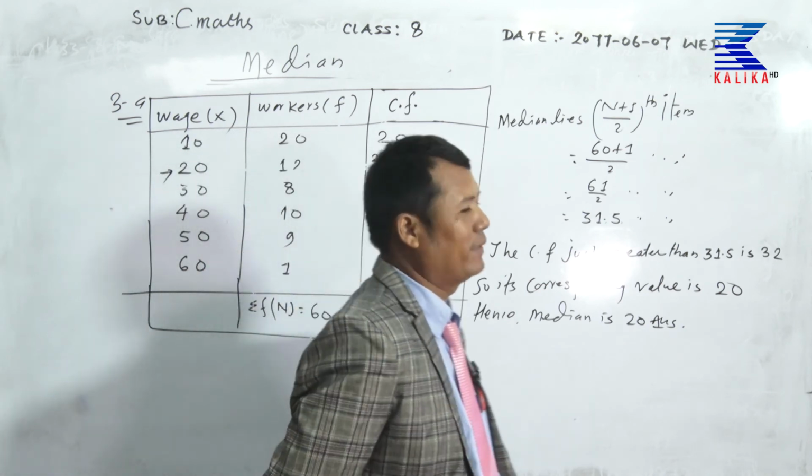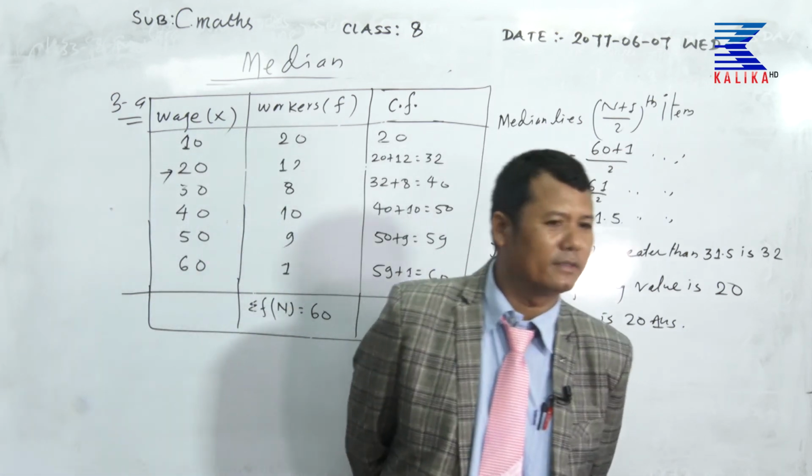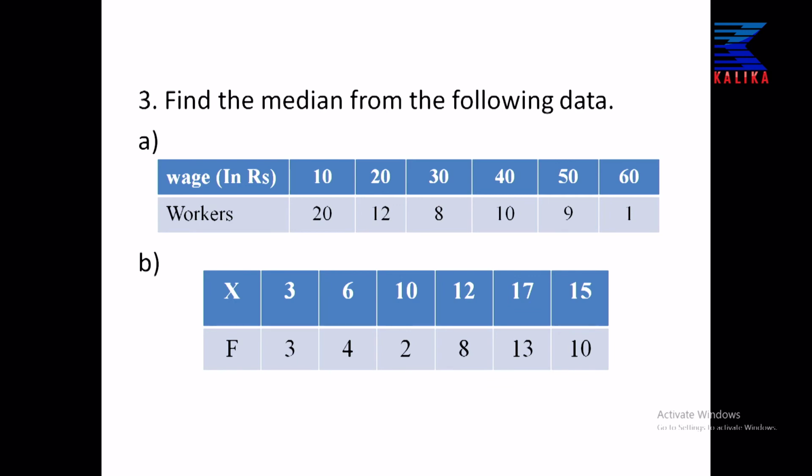And second question please, question number 3B. Now x is 3, 6, 10, 12, 17 and 15. Arrange the data first of all. 3, 6, 10, 12, first is 15, then after that 17, you write. 15 frequency is 10 and 17 frequency is 13.